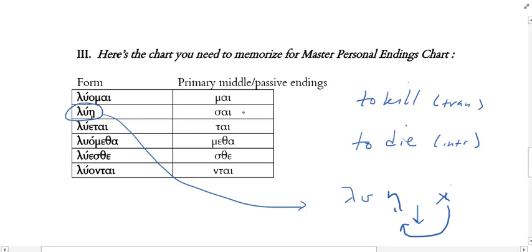Why does that iota subscript? Yeah, why does the iota subscript? One of the things that we learned about iotas is that when iotas come after a long vowel, they do like to subscript. All right? So that's what's happening here. Does that actually affect pronunciation? It ends up being pronounced as if the iota is not there. So lue is how you'd pronounce it.